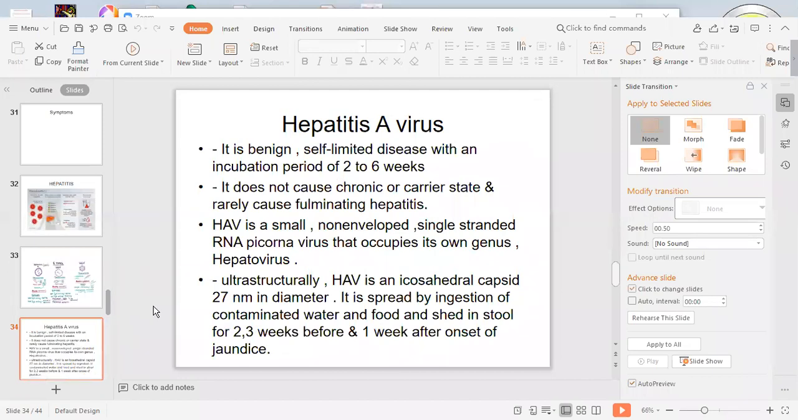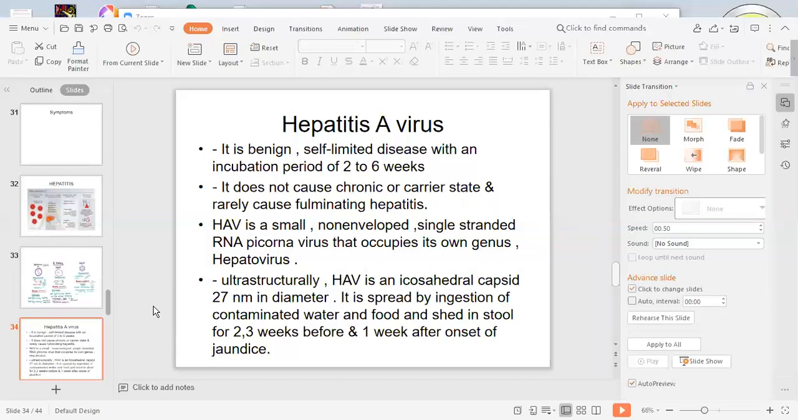So first we are going to talk about hepatitis A virus. Hepatitis A virus is a benign self-limited disease with an incubation period of 2 to 6 weeks. The incubation period of this particular virus is 2 to 6 weeks.